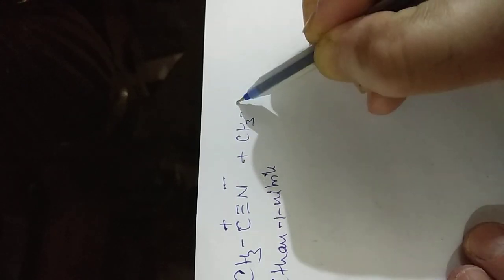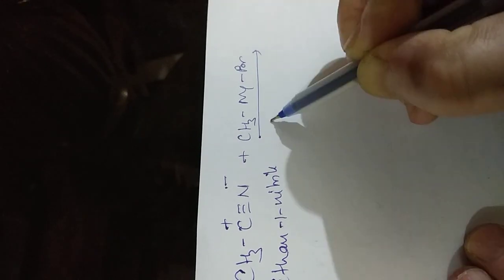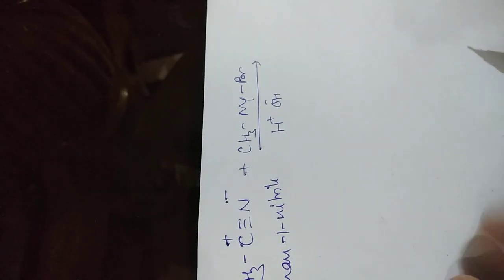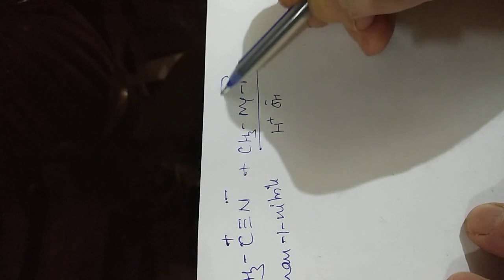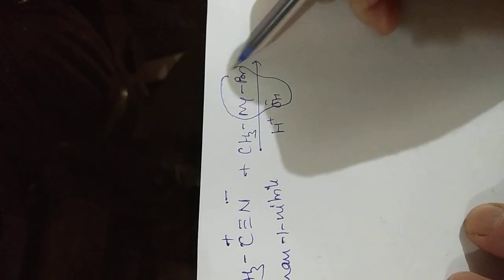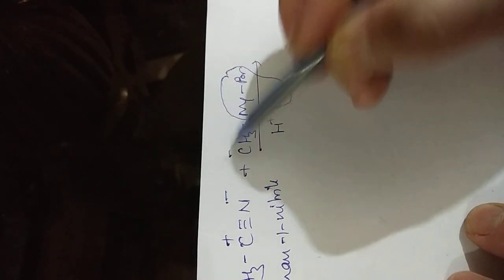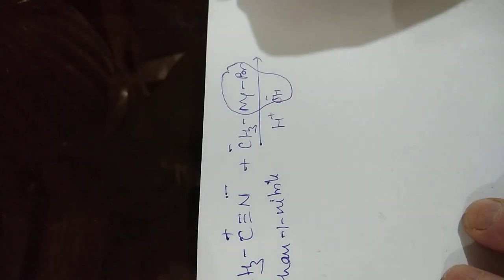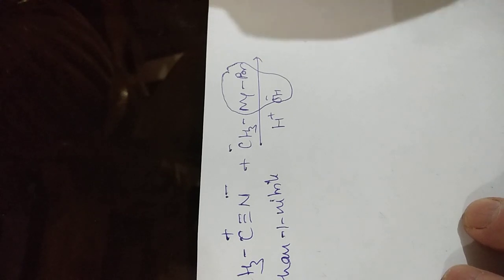When we treat it with any one of the Grignard reagents along with water, what will happen? MgBrOH will be removed as we have done earlier. CH3 will be negative.